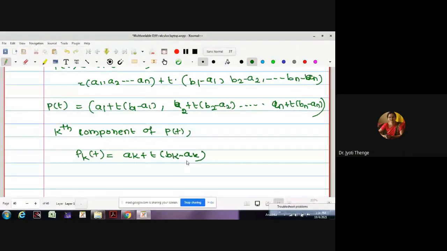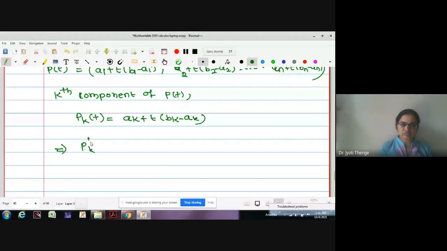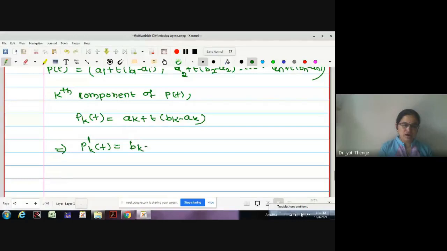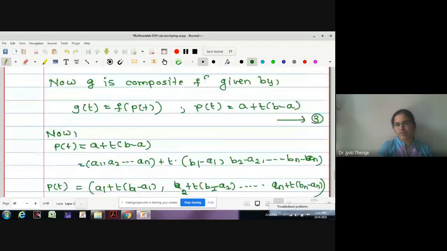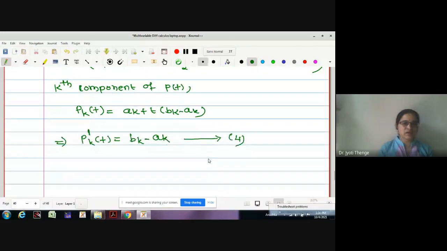What is its derivative then? Which implies pk dash t. One variable function. How can I find the derivative? Yes, it is bk minus ak only, and let me call this number 4. Now as we have obtained the derivative of p of t, we will apply chain rule for finding the higher order derivatives of g.